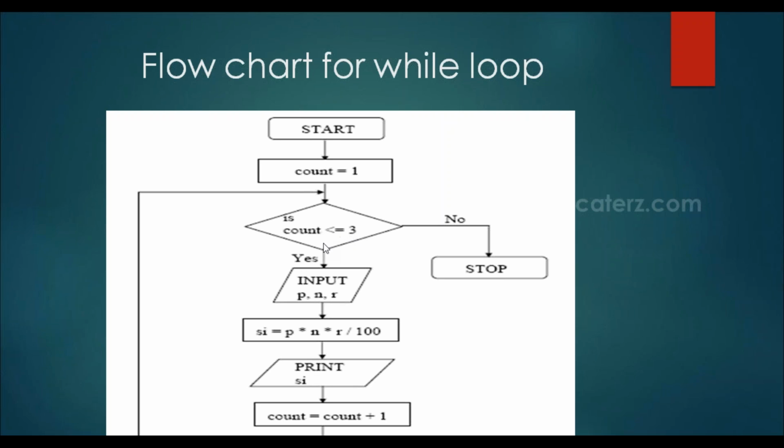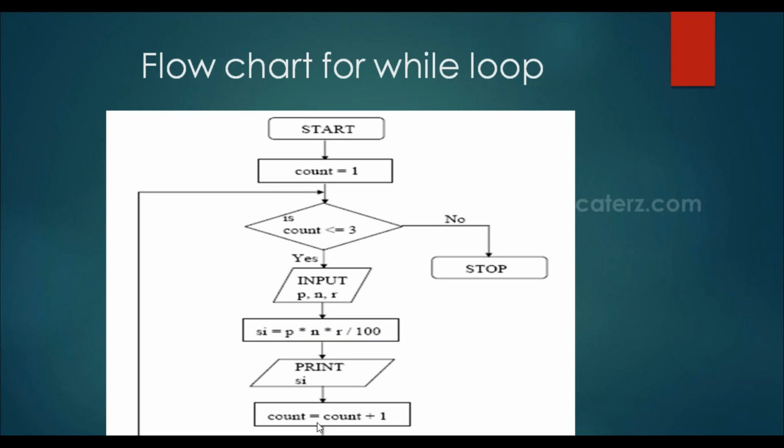If the condition is true, then it will enter the loop. We will ask for the input, that is p, n and r values. Then we perform the calculation, that is p into n into r divided by 100 is the simple interest, and then finally print the interest. Then the counter will be incremented by 1.